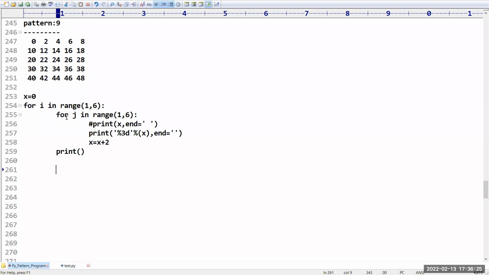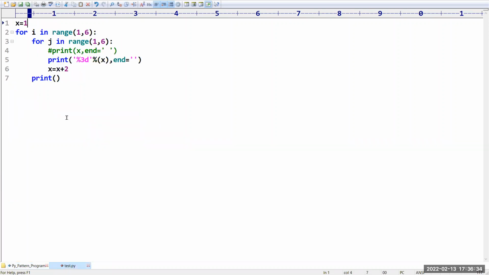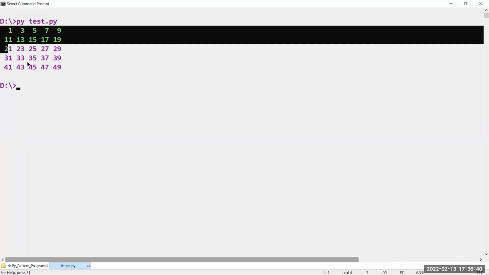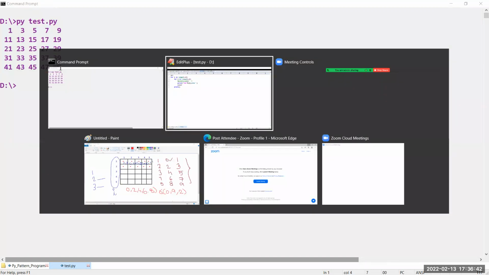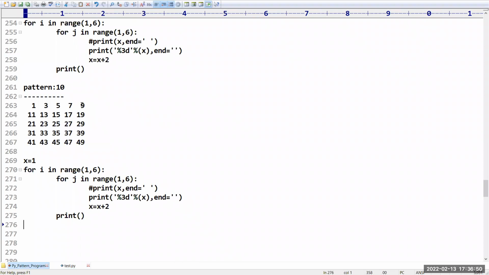Now the next pattern is I want to print odd numbers. How can you take it? The starting value will be 1. Remaining things are the same, right? Now you can see all the odd numbers we got in the list. Like this, small things will be there for understanding.